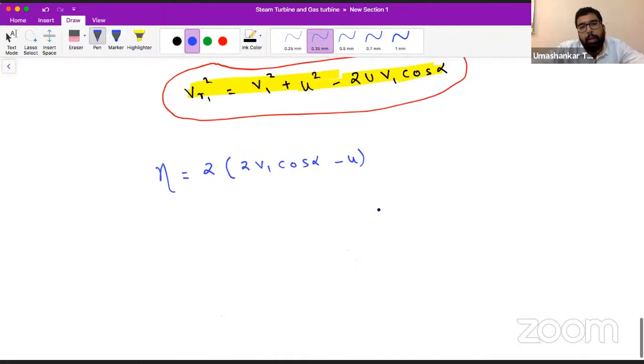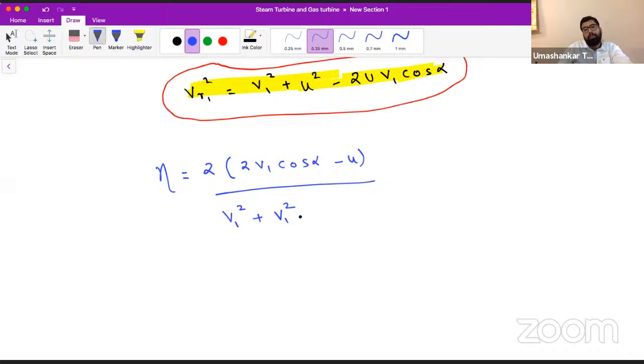So it will be 2V1 cos alpha minus U upon V1 square plus VR2 square. VR2 is nothing but V1 square, and then minus VR1 square.